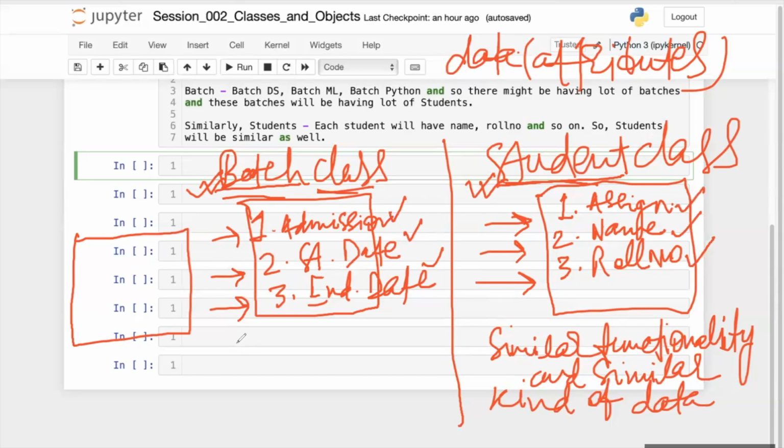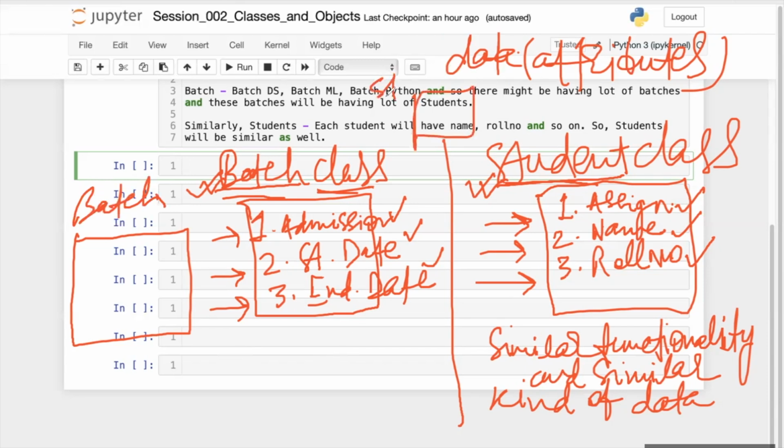So what exactly is happening here, let's understand this. We will create a template called batch, and we will create another template called student.